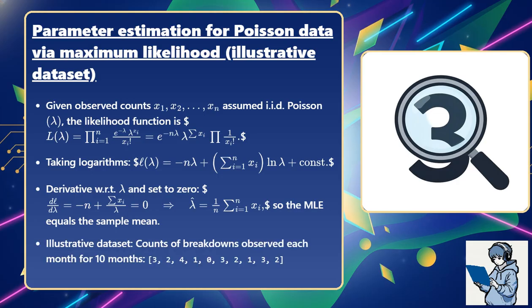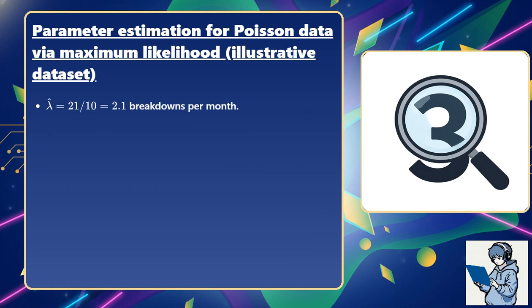Illustrative data set. Counts of breakdowns observed each month for 10 months are 3, 2, 4, 1, 0, 3, 2, 1, 3, 2. The sample sum is 21, and the sample size n equals 10. Lambda hat equals 21 divided by 10 equals 2.1 breakdowns per month.